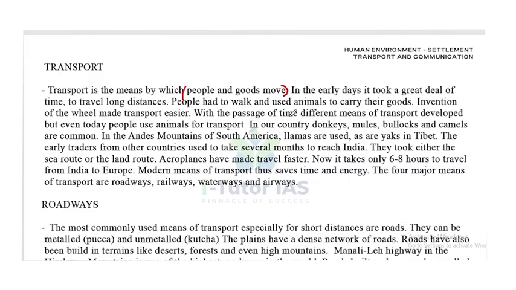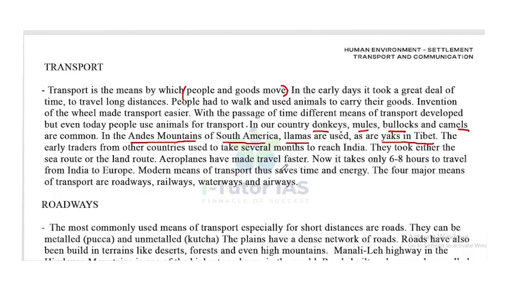With the passage of time, different means of transport developed. But even today, people use animals for transport. For example, in our country, donkeys, mules, bullocks, and camels are common. In the Andes Mountains of South America, llamas are used, and in the Tibetan region, yaks are used for transportation.